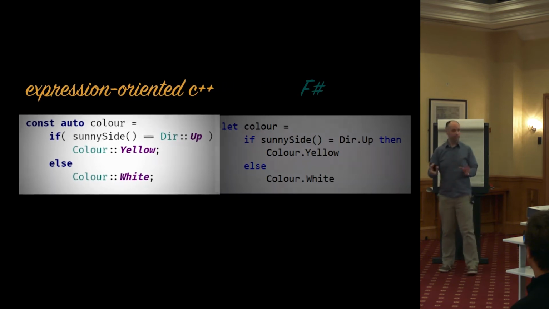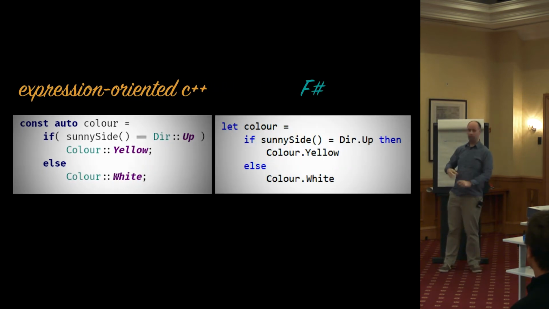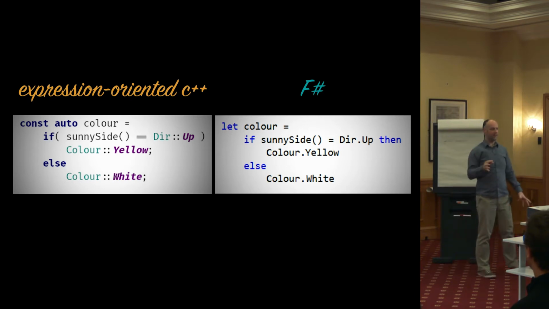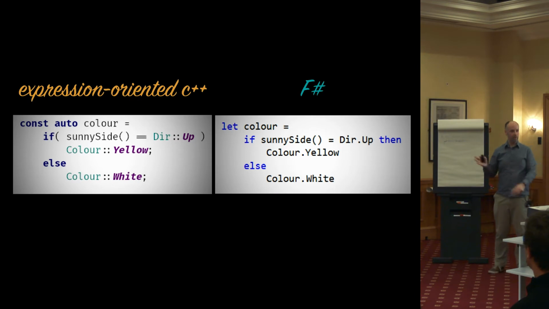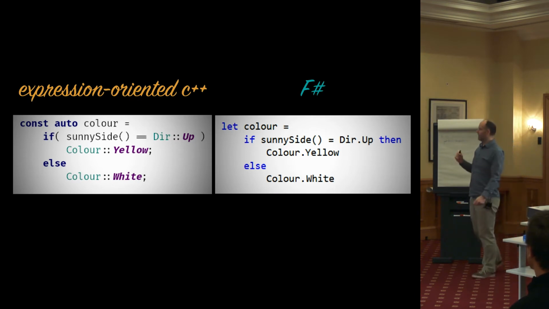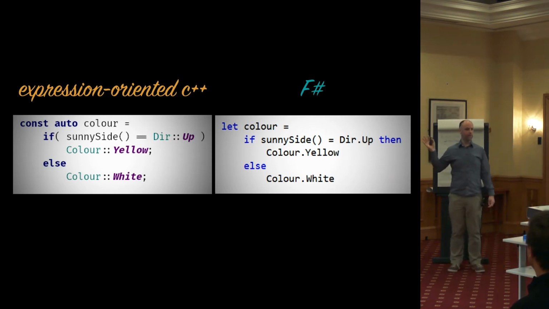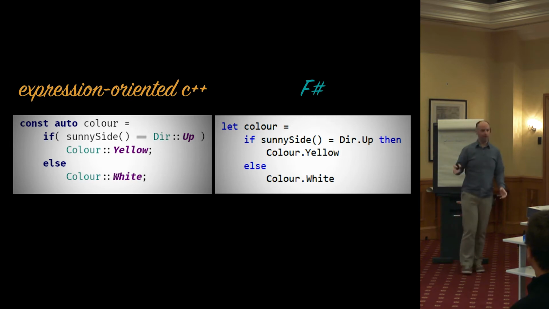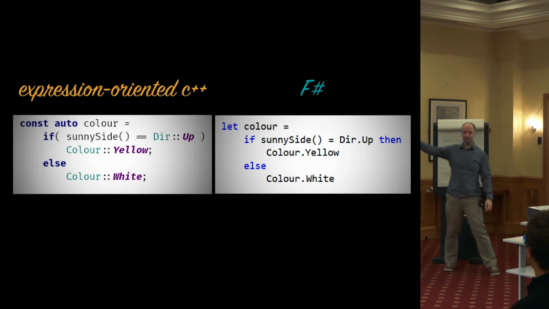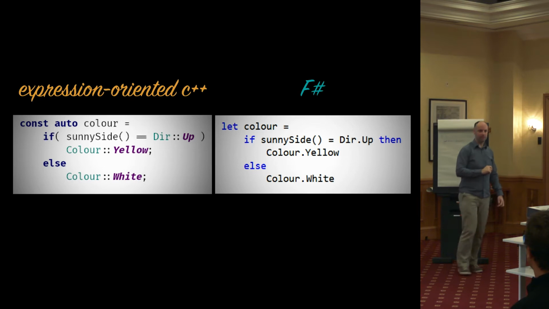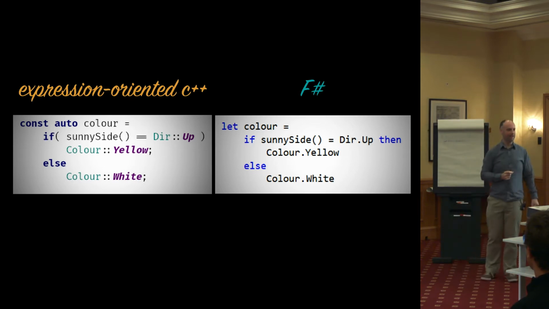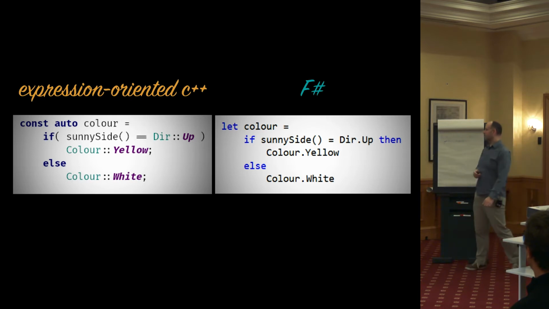And if you look at other functional programming languages, one of my favorites is F#. This is how you do it there. Apart from some minor syntactic differences, that's exactly the same. This is how you write normal code in F#. And when you've been doing this for a while, you get used to it. You can't imagine doing it any other way. You go back to C++ and the code I showed you just now, and it seems barbaric. How can you work like that? There's really no downside to this.